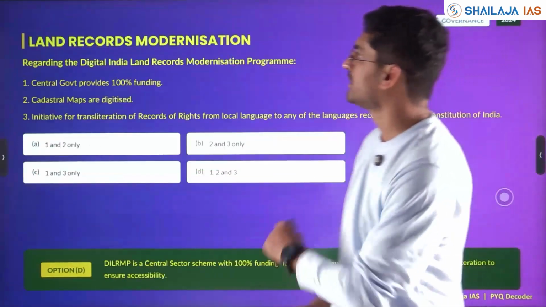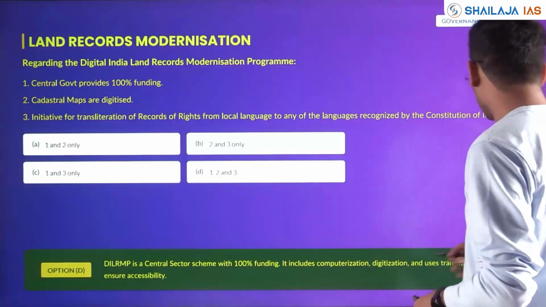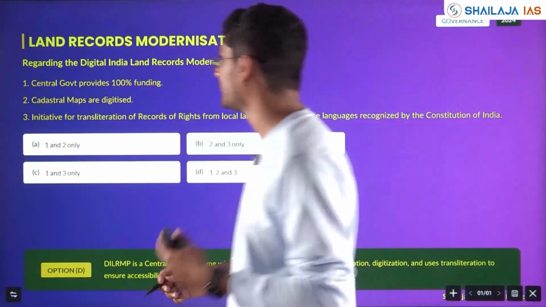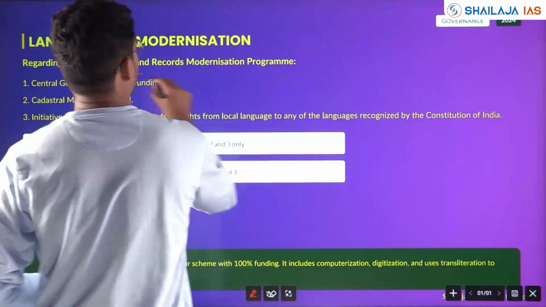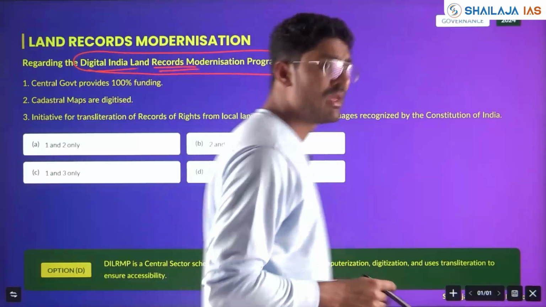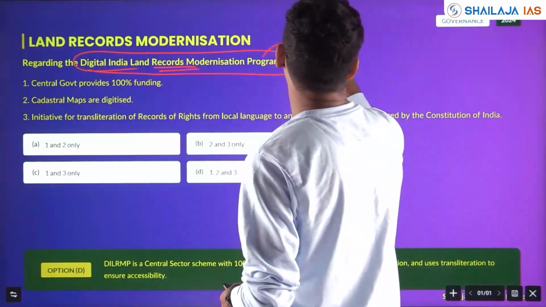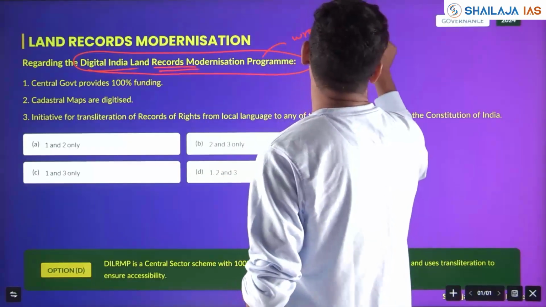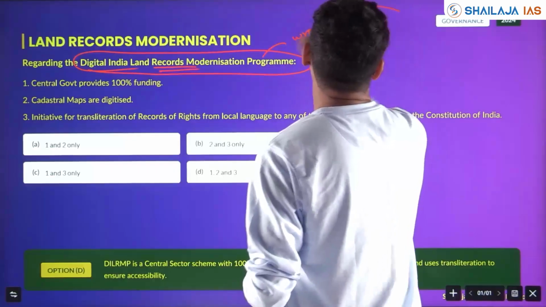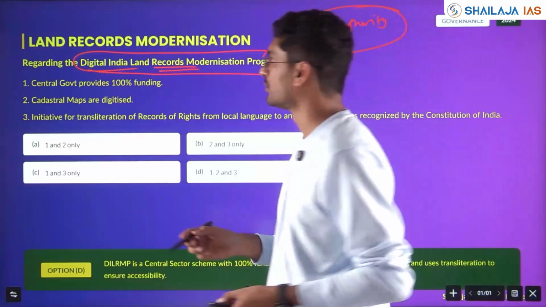We'll see. Next question. Land records modernization, which is always in news. Which is the ministry? Please mention with respect to the DILRMP, Digital Land Records Modernization Program, which is the ministry, because always there is a wrong authority given by UPSC. So you should know the authorities and the programs linked to it always. Ministries, agencies, you should know.